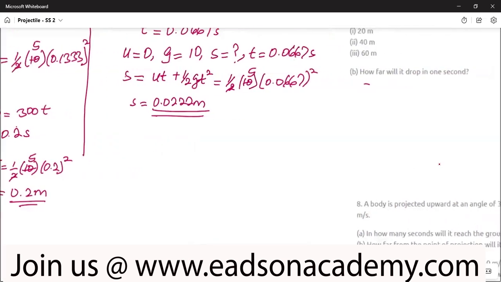So question B is how far will it drop in 1 second? In 1 second, in that case, they have given us the time taken after firing the bullet. And recall that dropping from a height does not depend on the velocity of projection. s equal to ut plus half gt squared, and this first term is 0. Concentrate on this: they give us the time, they say 1 second. So half times 10, the acceleration due to gravity, times the time, which is 1 second. So 1 squared is 1, 5 times 1 is 5. So the bullet will have fallen a distance of 5 meters after 1 second.